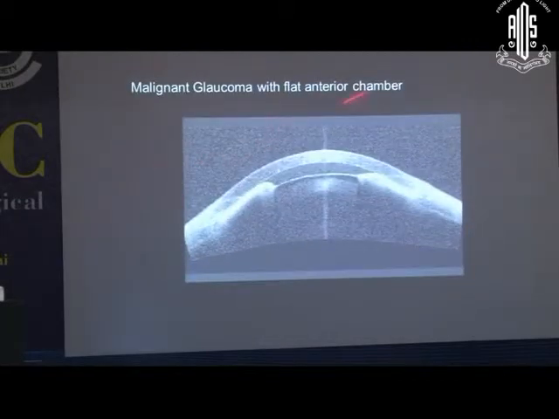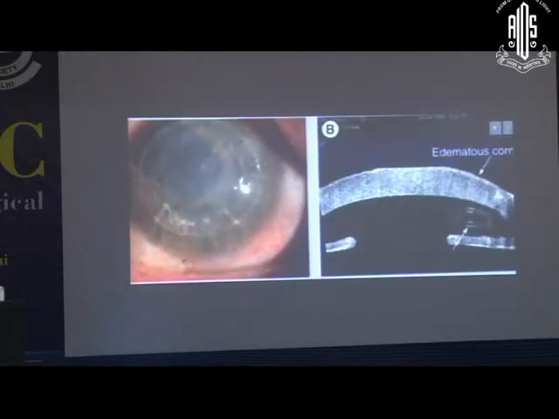slit lamp OCT. This is the case of malignant glaucoma with flat anterior chamber, but if we are not able to see the structure beyond the iris with this anterior segment OCT, then in those cases ultrasound biomicroscopy is very good. You can have a better idea in a patient having keratoplasty. You can subtract something else, so we can have a better idea of angle anatomy and the patency of the Ahmed glaucoma valve, which has been put here.